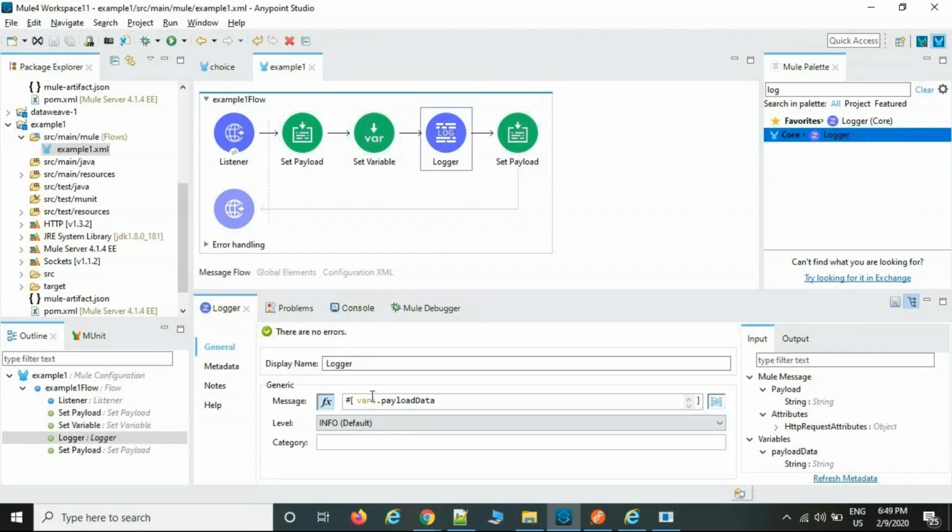So that is the reason for vars.payload data. Vars means this is a variable. This is the syntax of a variable. If you want to consume the variable data somewhere, what is the syntax?